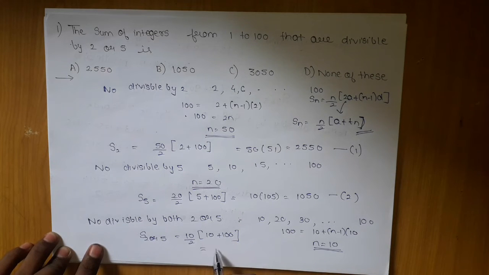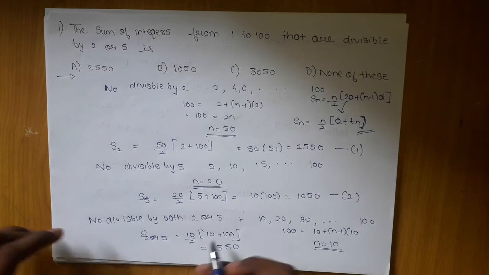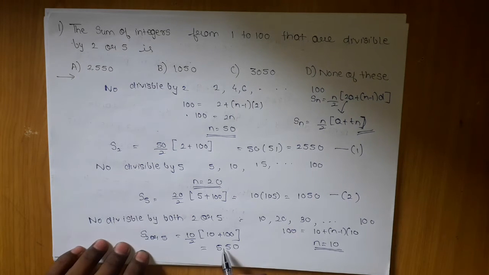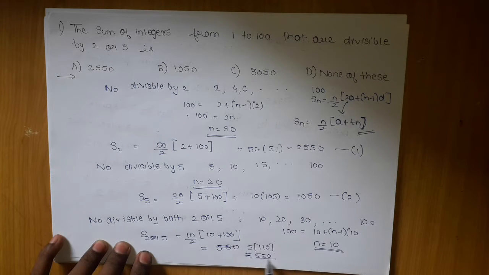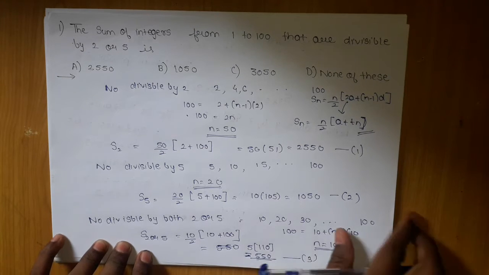Then what are we getting? Our answer is 550. Okay, this is our answer. We are getting S2 or 5, which means divisible by both. Sorry, 550 only. So I will call it as 3. Now let me take the next page. Then we will discuss further.